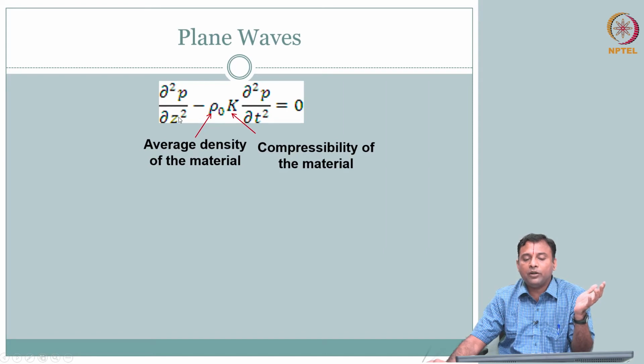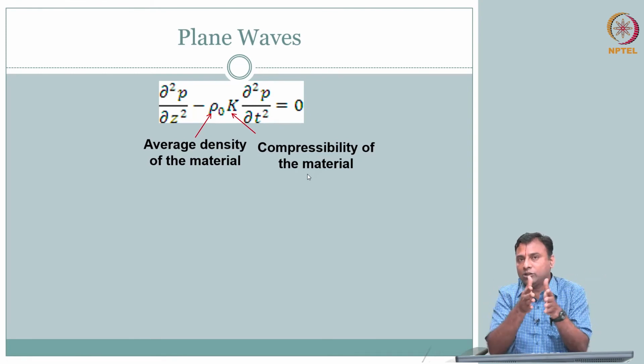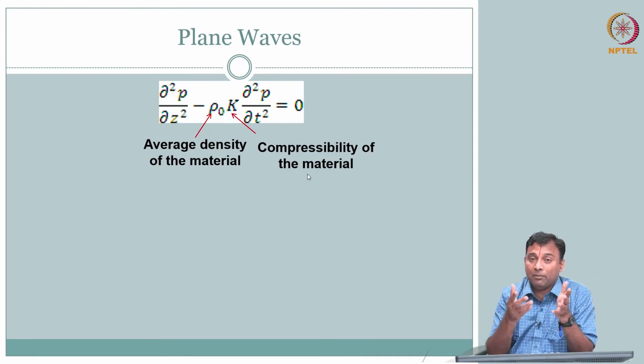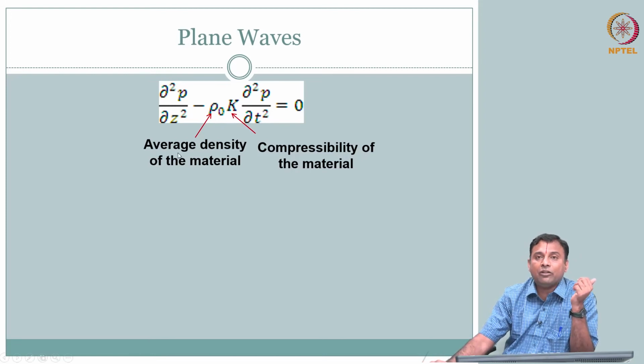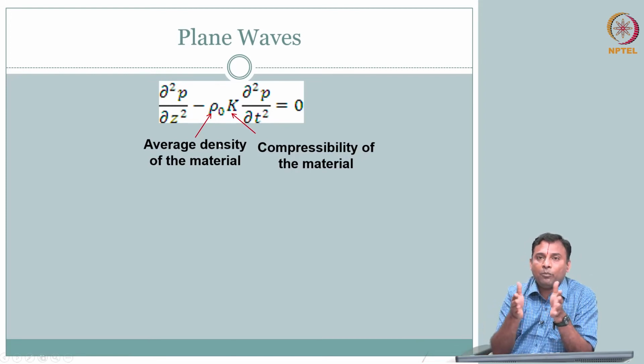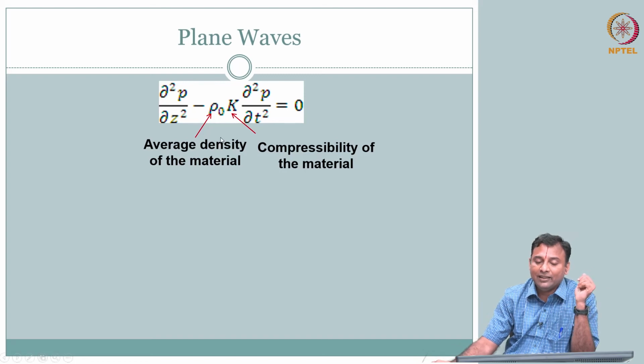I have brought that RHS to LHS. So, it becomes dou square p by dou z square minus rho naught k dou square p by dou t square. Of course, when we did the general thing, 1 by c square was there, and I said it is related to medium property. So, this is actually medium property: the average density of the material, and the compressibility of the material. You are applying pressure, the particle has to move. So how compressible it is, the compressibility of the material and the density of the material will determine the propagation of this wave, okay, clear.